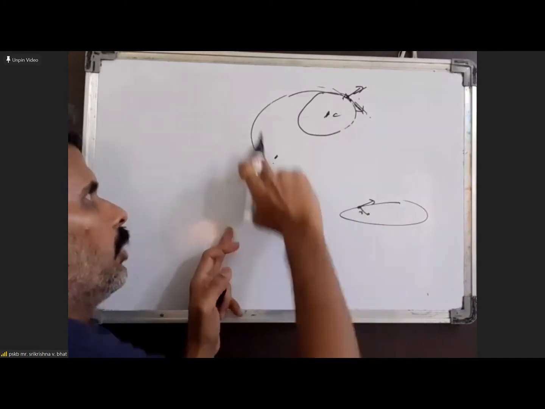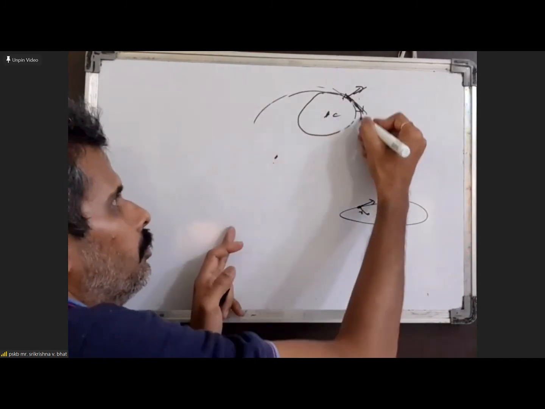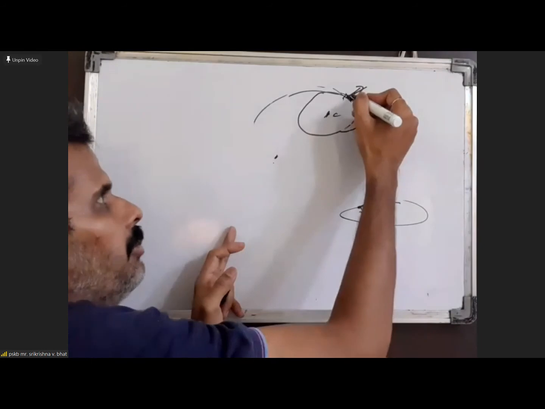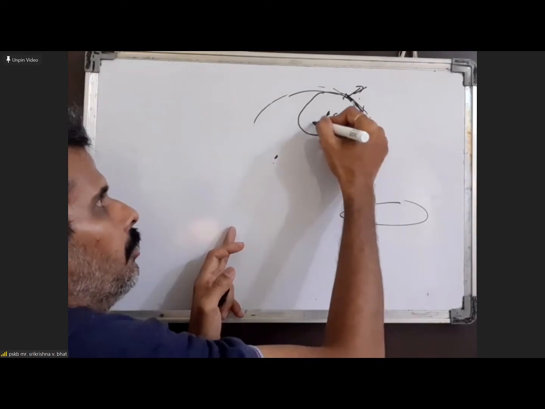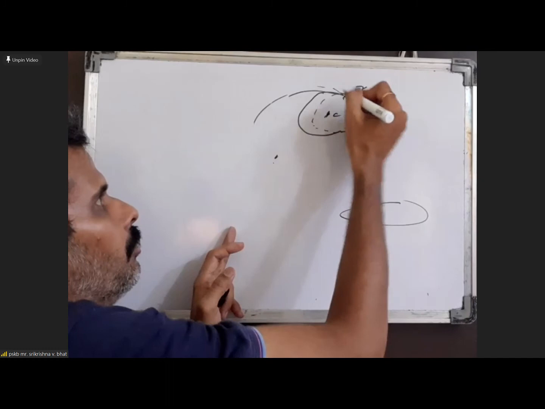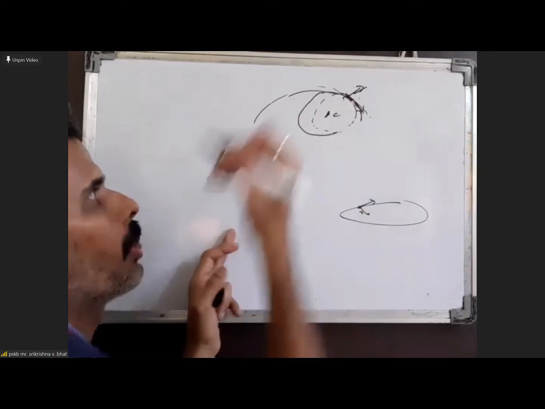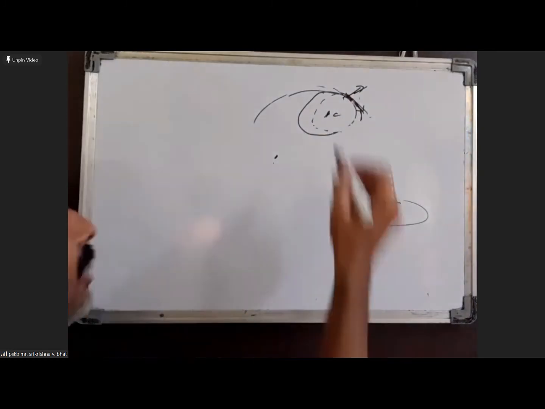I'm not saying that it has to be this way only. It can even be this way also. The trajectory may be like this. It could be something else, where these are the minimum and maximum.